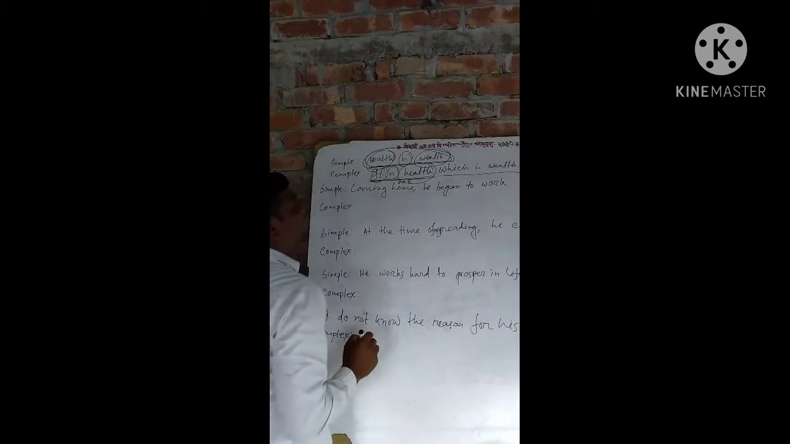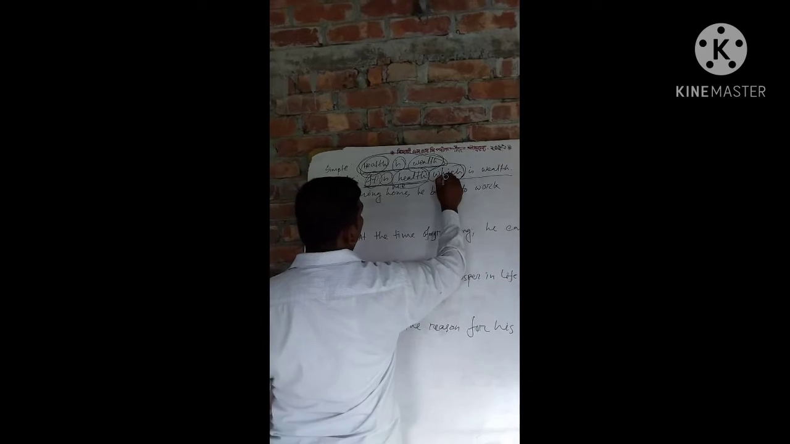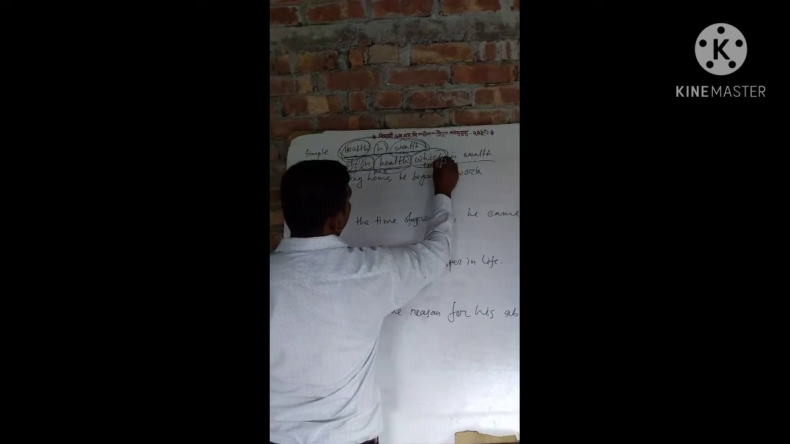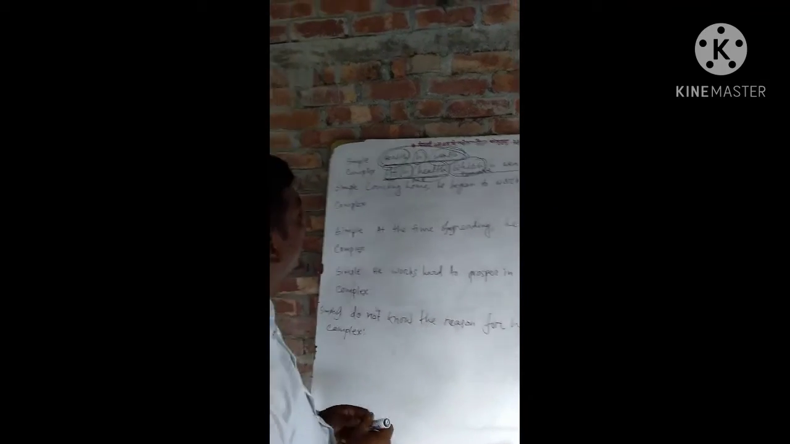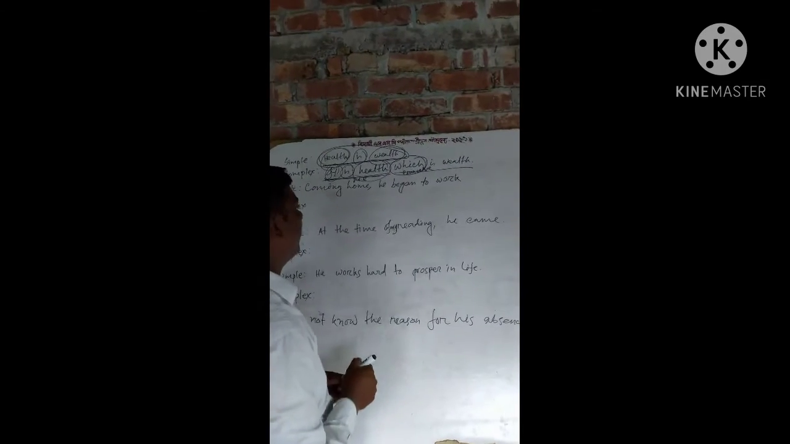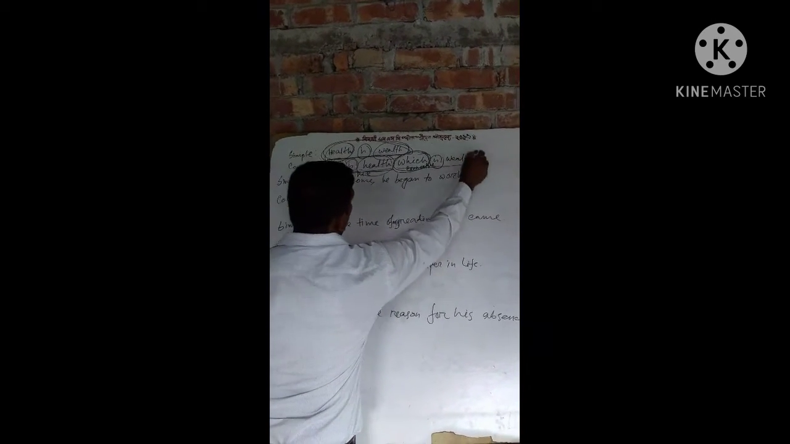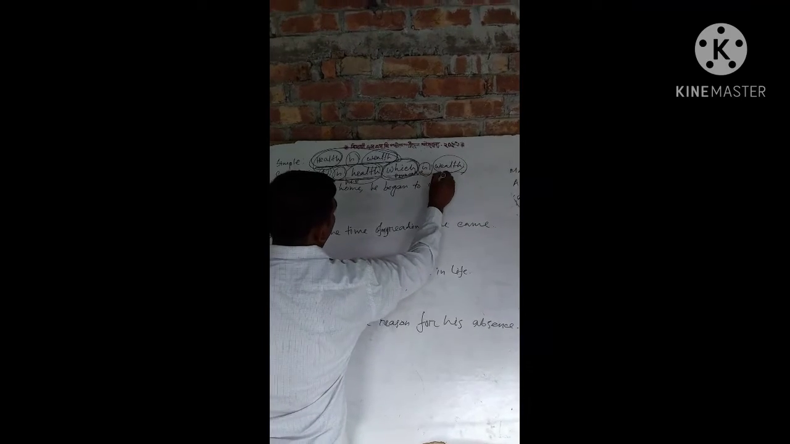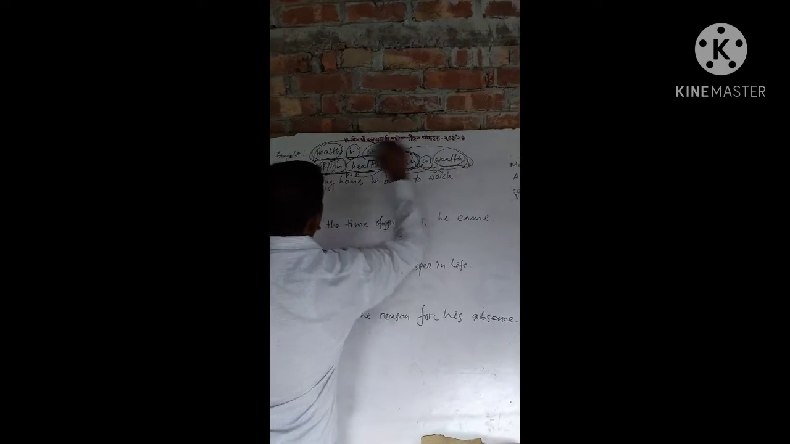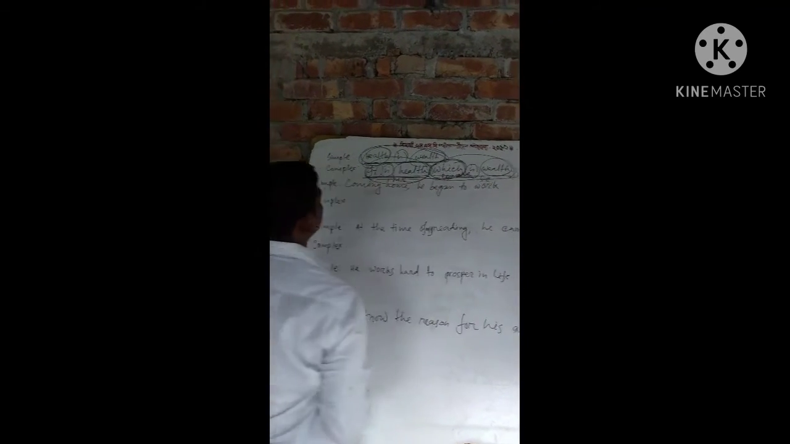Here which is a subordinating conjunction or connective. A subordinate clause always starts with a connective. So here which is a connective, is a verb, wealth is an object. So it's a subordinate clause. One subordinate clause and one main clause makes a complex sentence.